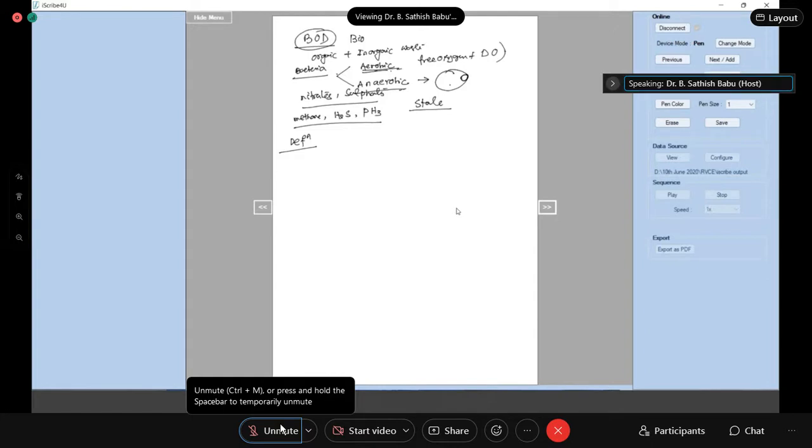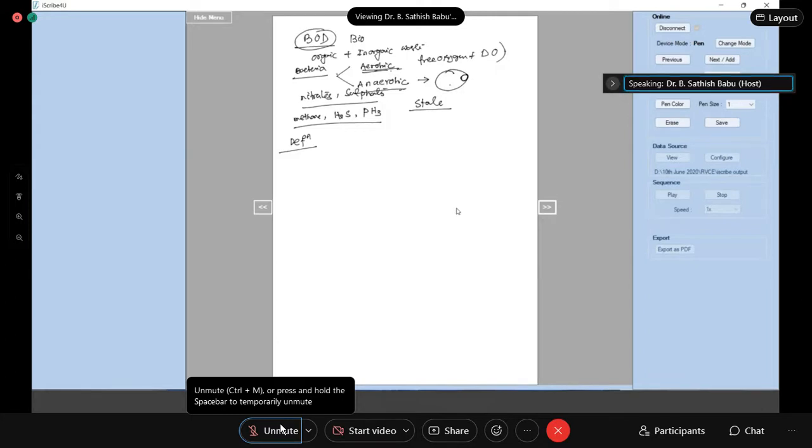It is the amount of oxygen in milligrams required by the microorganisms to oxidize all the biologically oxidizable impurities present in 1 dm cube of water.